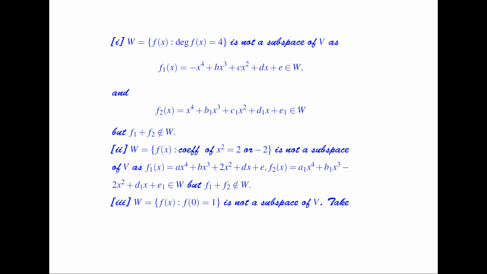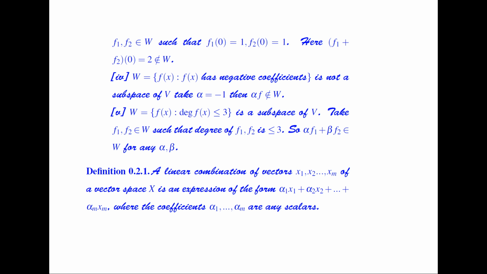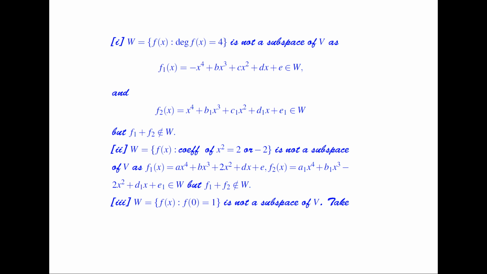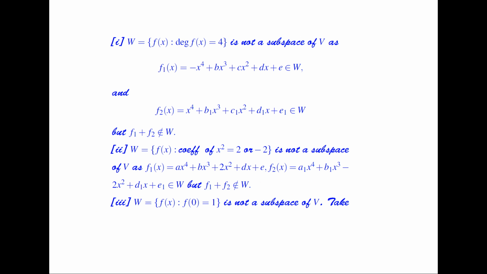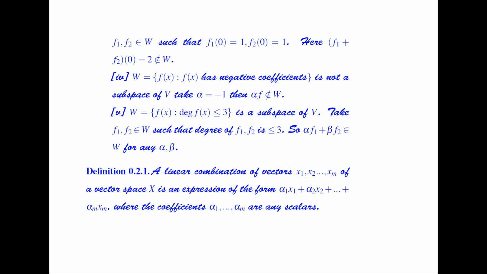So say that I have the set W, which is a collection of all those polynomials such that f of 0 is equal to b1. Is it a subspace of V? This is again not a subspace of V. Take f1 and f2 belonging to W such that f1 of 0 is equal to b1 and f2 of 0 is equal to b1. But here if I add up these two at the point 0, this becomes equal to b2. But according to the condition, we should have f of 0 equal to b1. So it means that this is not a subspace. Clear? So now we can discuss the next example.